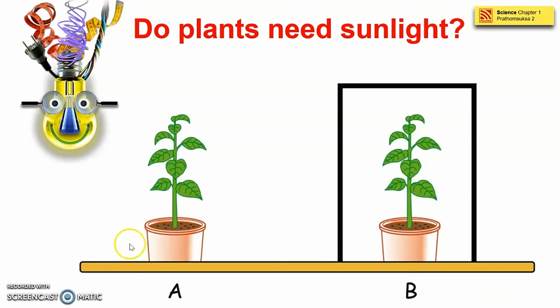Because we have experimented that letter A have sunlight every day. However, in letter B, they have no sunlight throughout the day and throughout the week. So what will happen? What do you think? What will happen to these two plants, A and B?